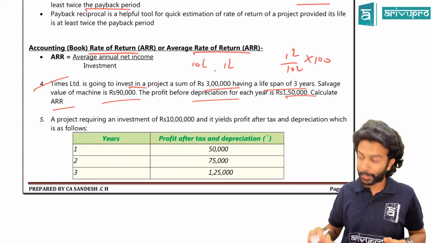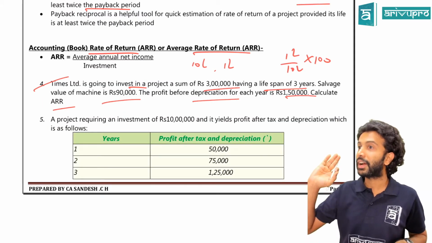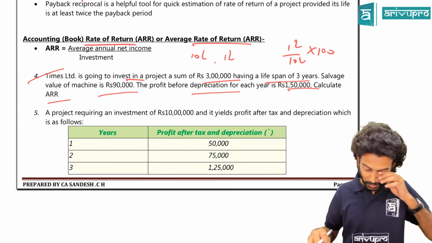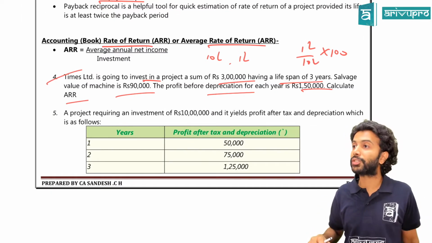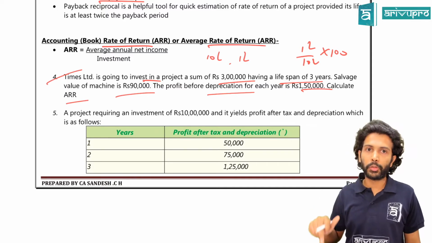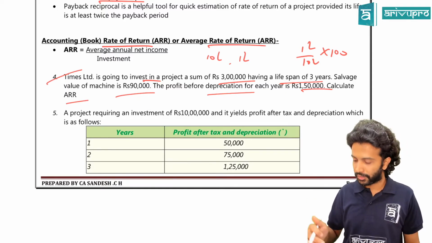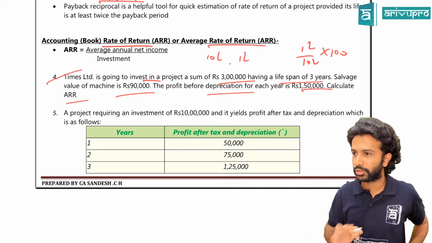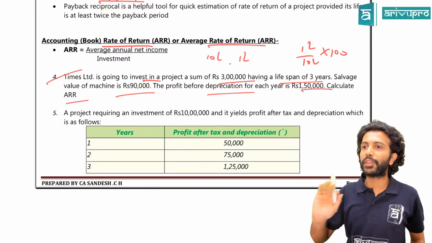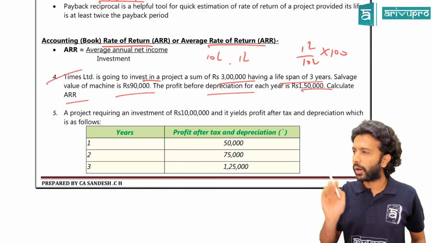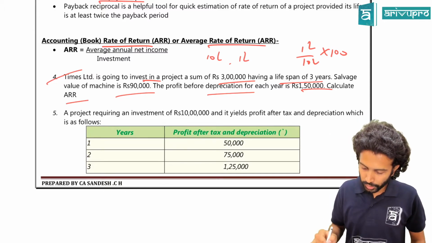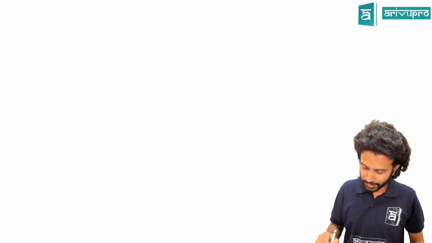Some companies could go for MAT credit. Remember, which standard was that? AS 22, Taxes on Income. Some companies could go for the MAT rate of 18%. It's not necessary that every company will be subject to 30% either. So don't write all that here. Better, if they don't give the tax rate, take it as 0 and proceed. So can you calculate NCF?